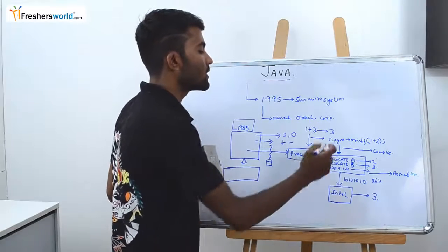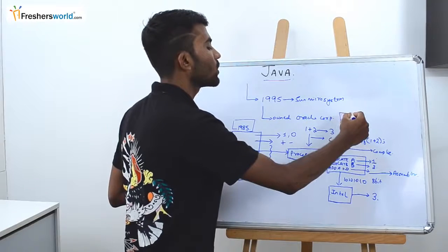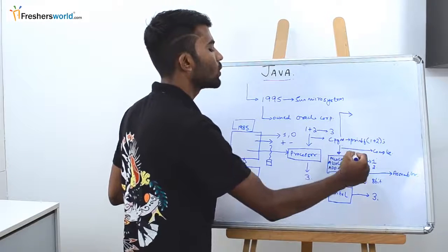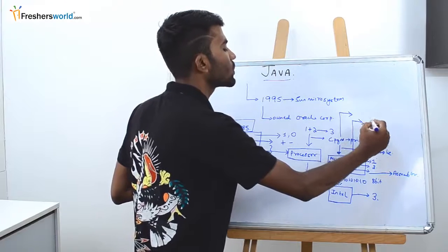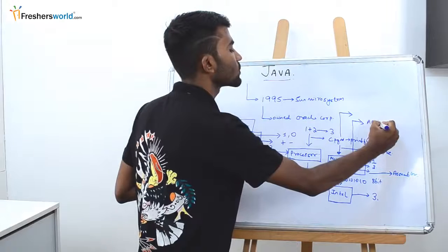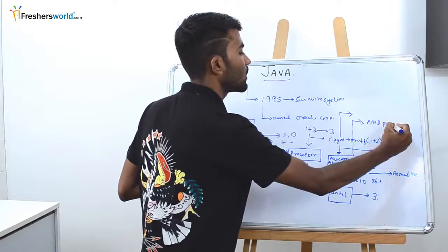Now assume the same C program you want to execute, or you want this assembly level language code to be executed on an AMD processor, something known as an AMD processor.